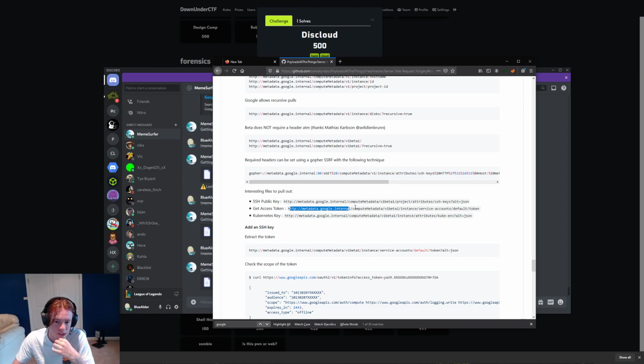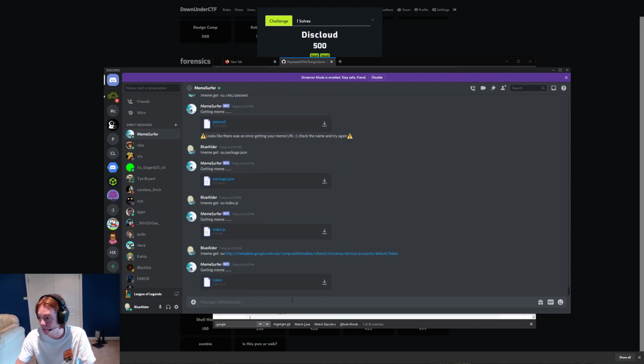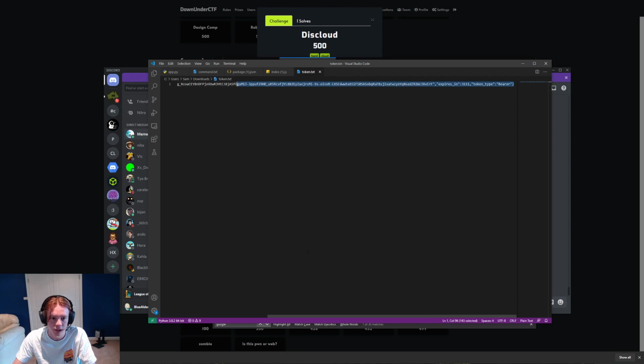So if we get the access token here, let's try and hit the metadata endpoint. So if we do meme get -su, the token, it'll come back with the token. Fantastic. And so what does that look like? In the token over here, we have an access token.